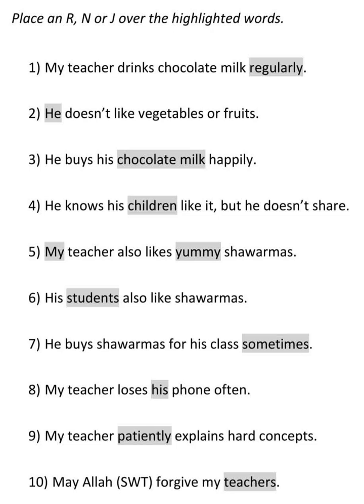Okay, the fifth one, other all are easy, only that one is complicated. So even if you don't understand, that doesn't matter, because that is a rare situation. The fifth one is, my teacher also likes yummy shawarmas. This is very easy. What is the verb? Likes. Who likes? Teacher likes, right? So likes is the fi'l, teacher is the rafa.